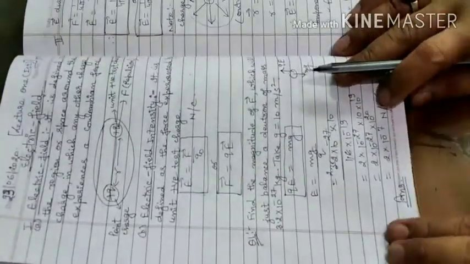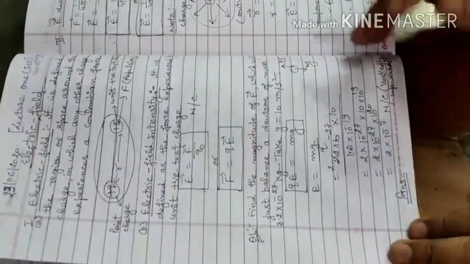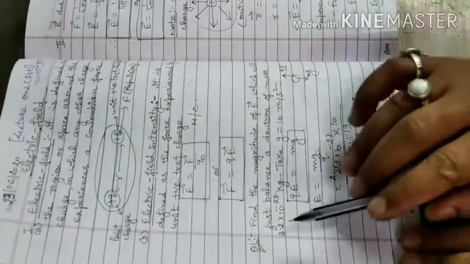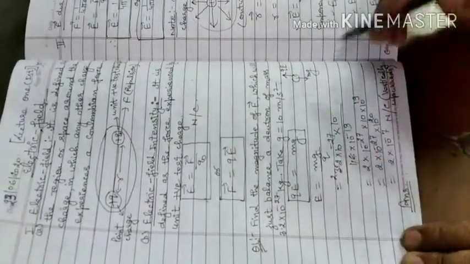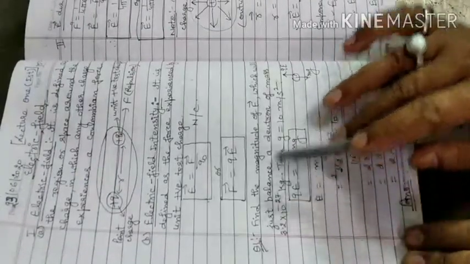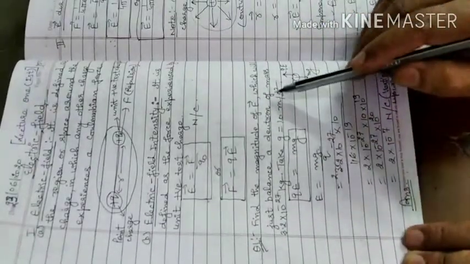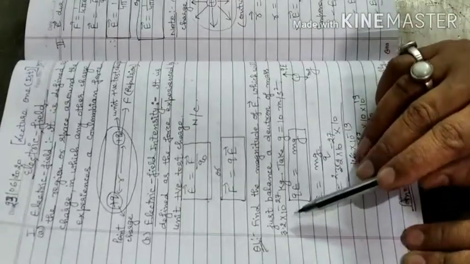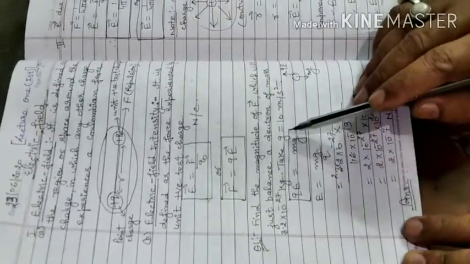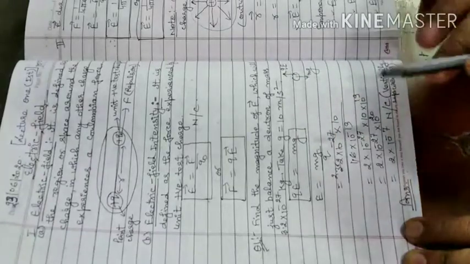Now take a very simple example. I am just taking simple examples so that you can understand the idea very carefully. It is a very easy question, but don't think that I am taking only easy questions. Try to understand the concepts. Find the magnitude of the electric field which will just balance a deuteron of mass 3.2 into 10 raised to the power minus 27 kilograms, and take the acceleration due to gravity as 10 meters per second square.